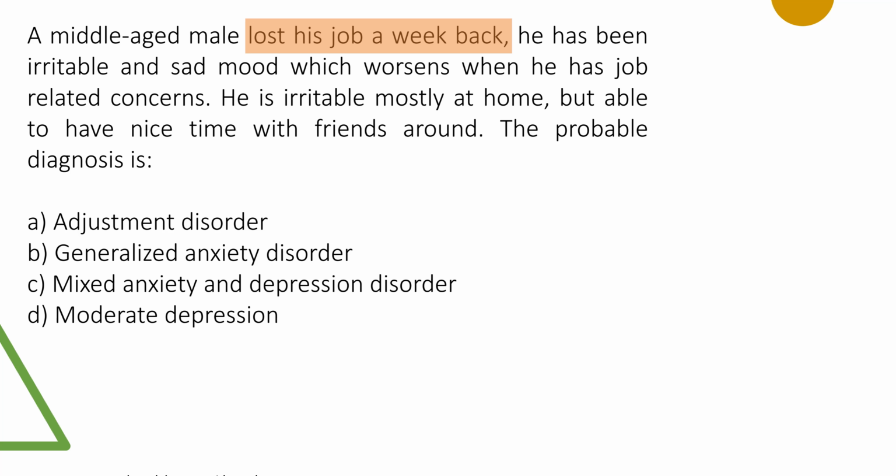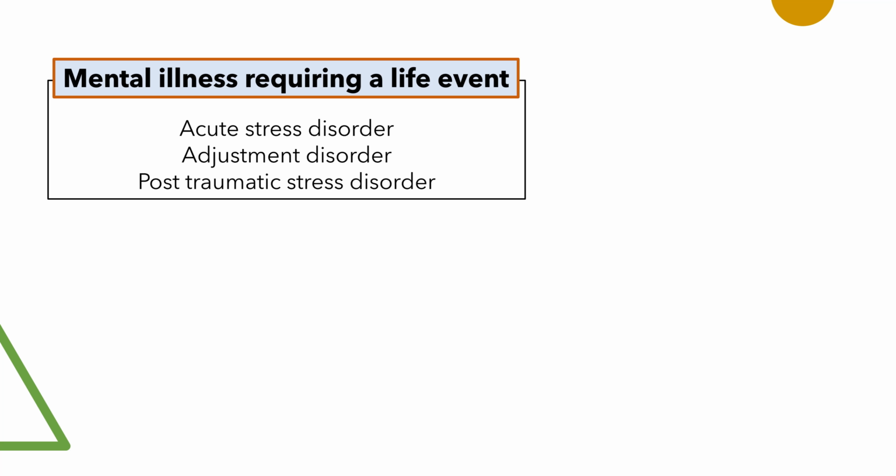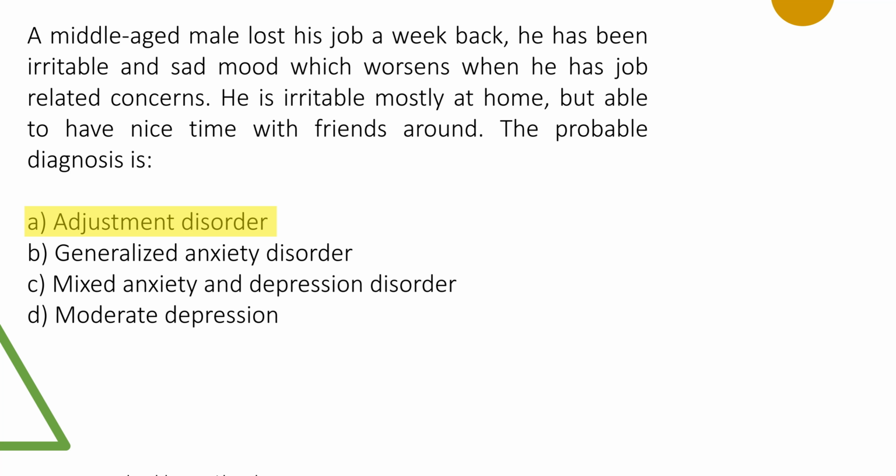If you know what all conditions happen within a week and what all conditions require more duration, you'll tell the answer. Next important point is mental illnesses which require a life event are acute stress disorder, adjustment disorder, post traumatic stress disorder. With these two pieces of knowledge, the duration and the important mental illnesses which specifically require a life event, what is the answer? Answer obviously is adjustment disorder.